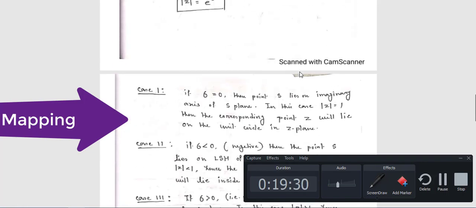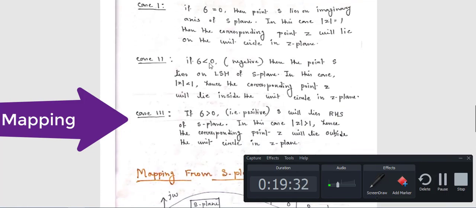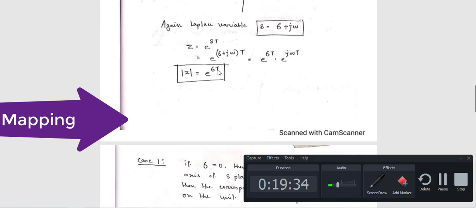Next, second case: if sigma is less than 0. If you put sigma less than 0, that means e to the power minus, so an exponentially decreasing value. That means if sigma is less than 0, where does it lie?